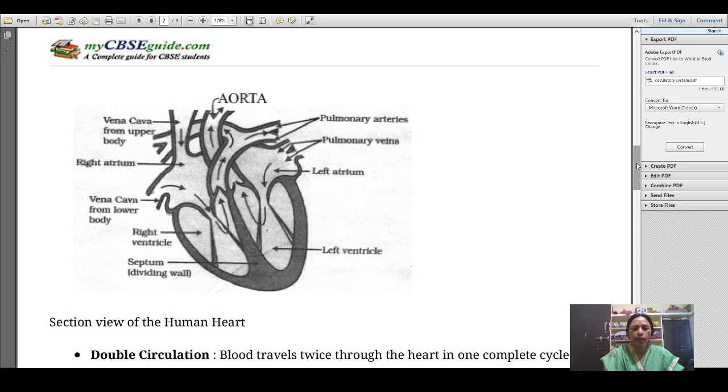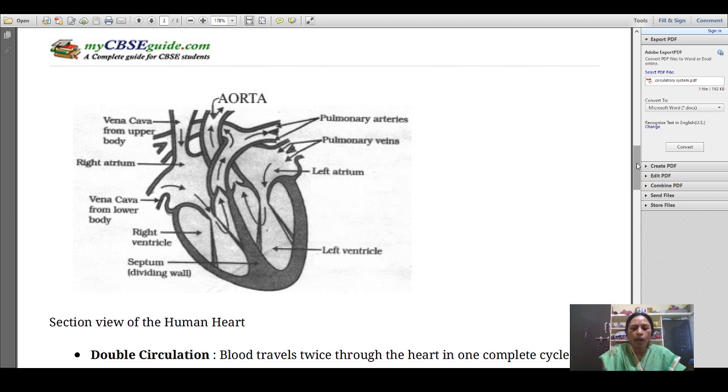Now, you can see the diagram of the heart. You can also draw the diagram of the heart in your copy and label the parts. Here you can see the pulmonary arteries and pulmonary veins. In the heart, the pulmonary artery carries deoxygenated blood from all parts of the body to the lungs, and the pulmonary vein carries oxygenated blood from the lungs to the heart.